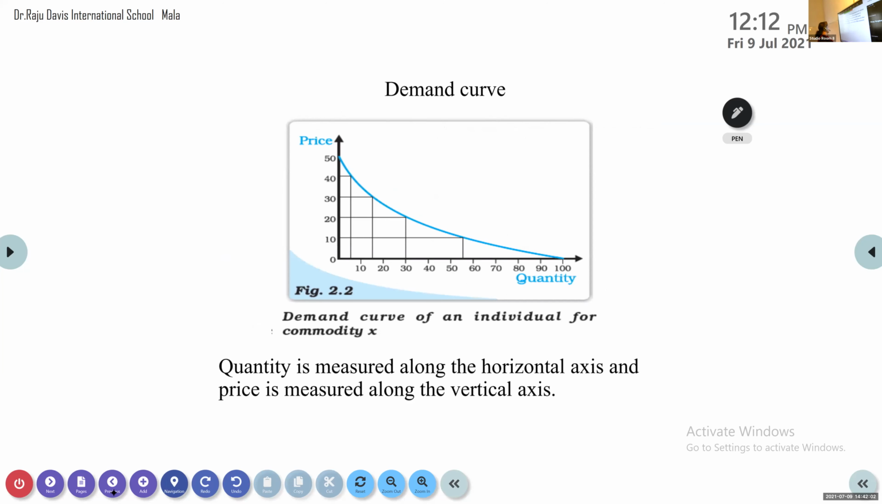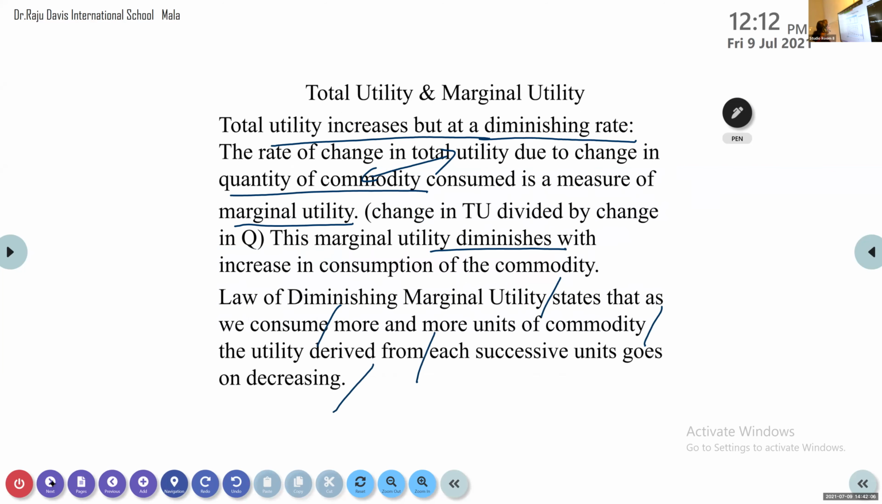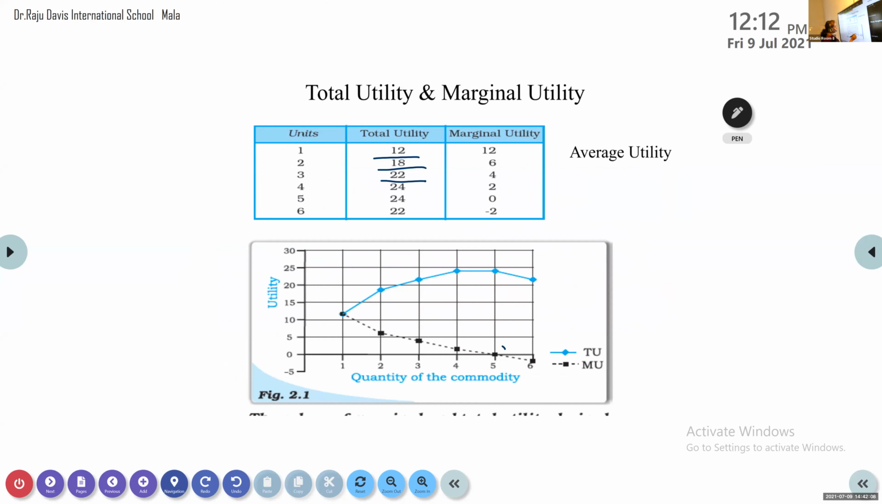Let me take just one minute. Yes, in this graph you can see one area where it is becoming 0. Did you see that?